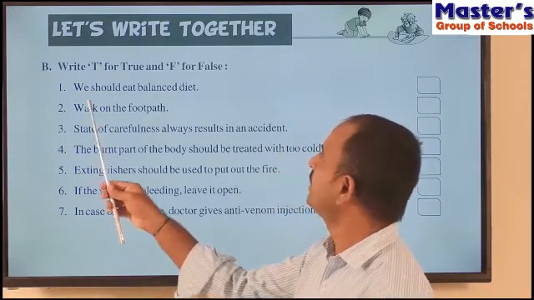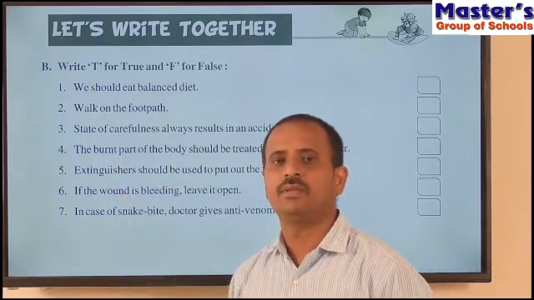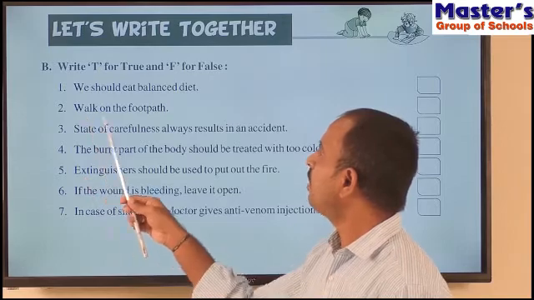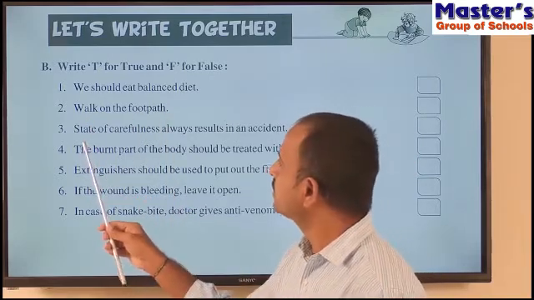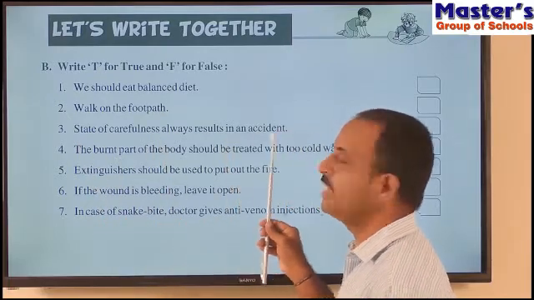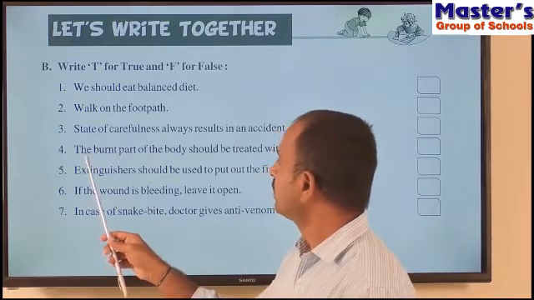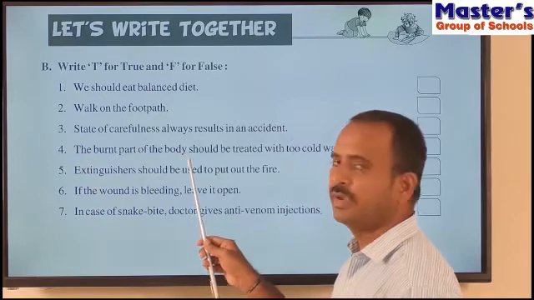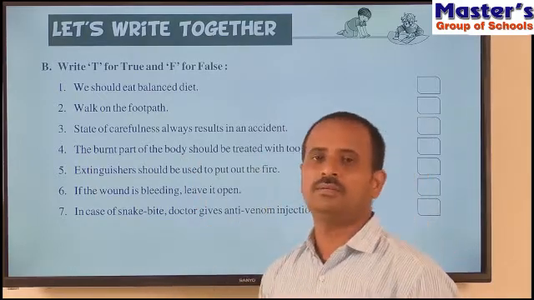So what is the first sentence? We should eat a balanced diet. And what is the second sentence? Walk on the footpath. And read the third sentence. State of carefulness always results in an accident. And what is the fourth sentence? The burnt part of the body should be treated with too cold water.